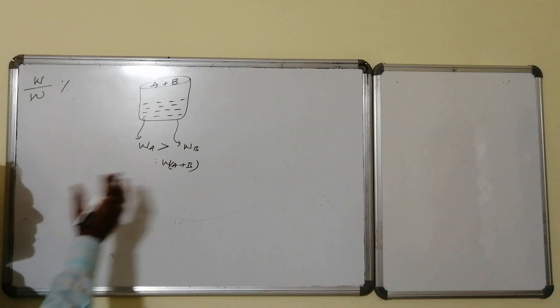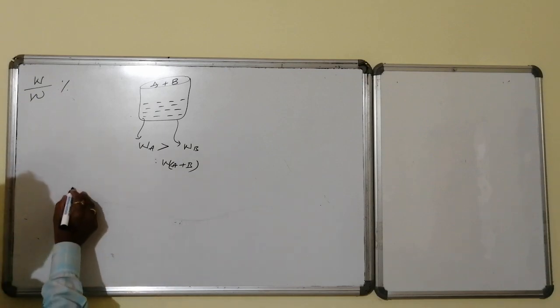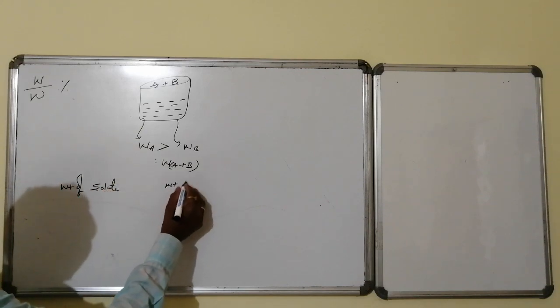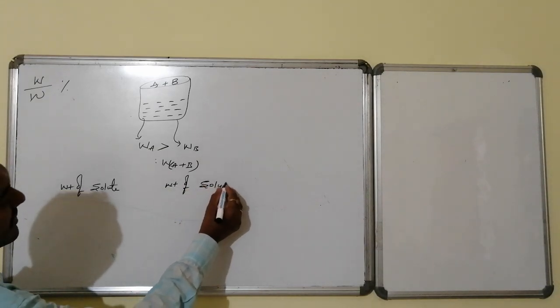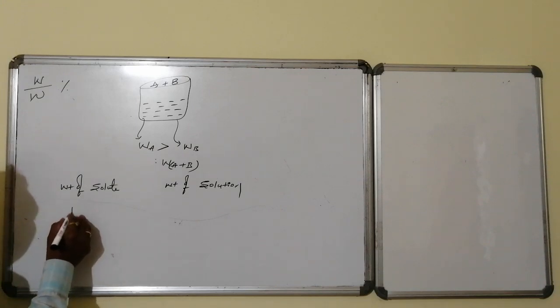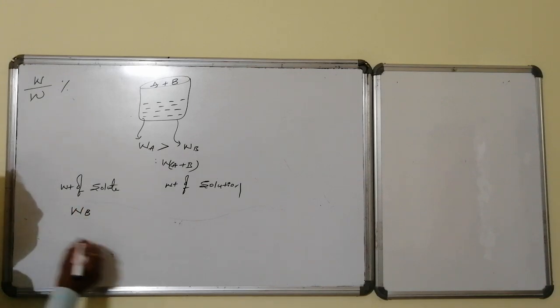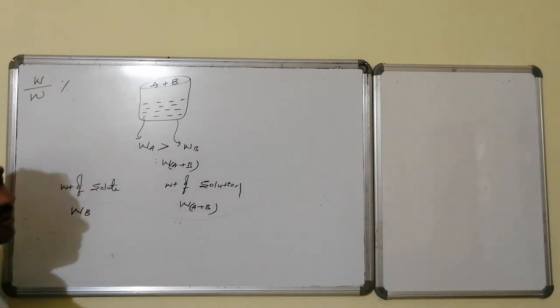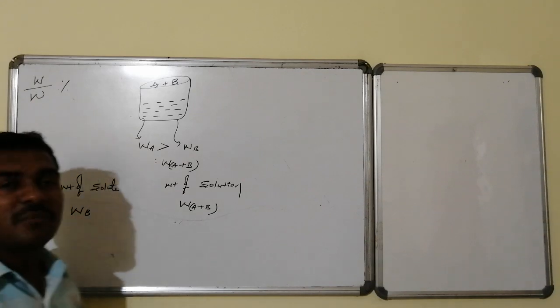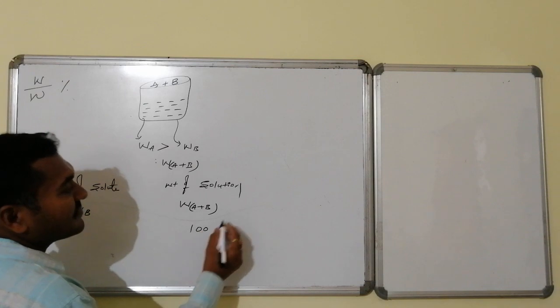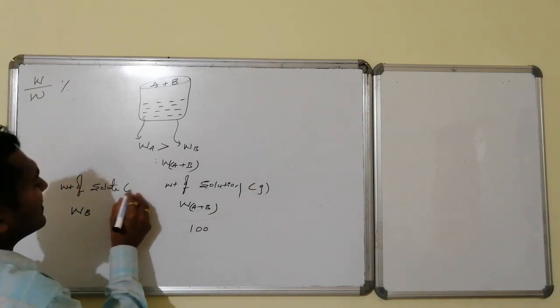Now if I represent it in a graphical or tabular form, it becomes very easy. This is the weight of solute at the left hand side, and this is the weight of solution. With the given information, it is clear that for every WB grams of solute, we have a total weight of W of A plus B, which I can write as W of A plus W of B. Suppose it is 100, because we are generally taking grams.